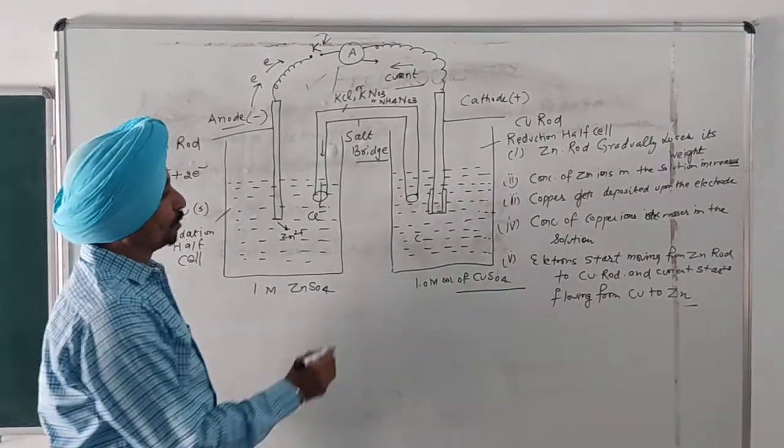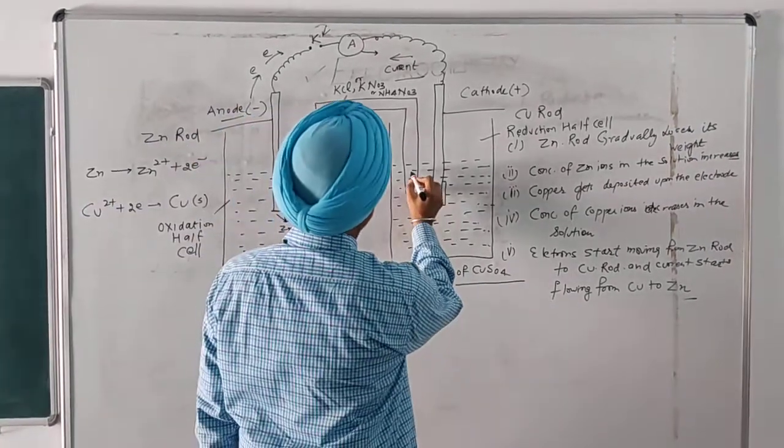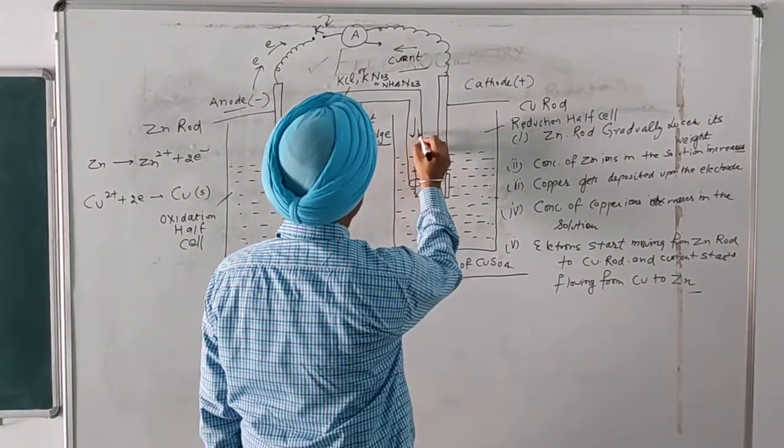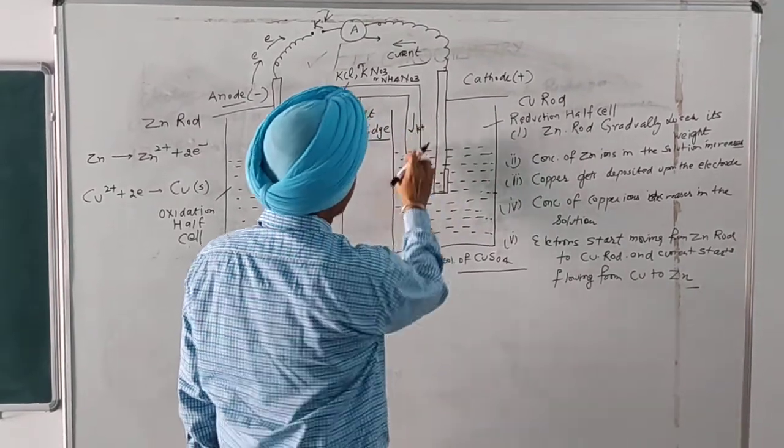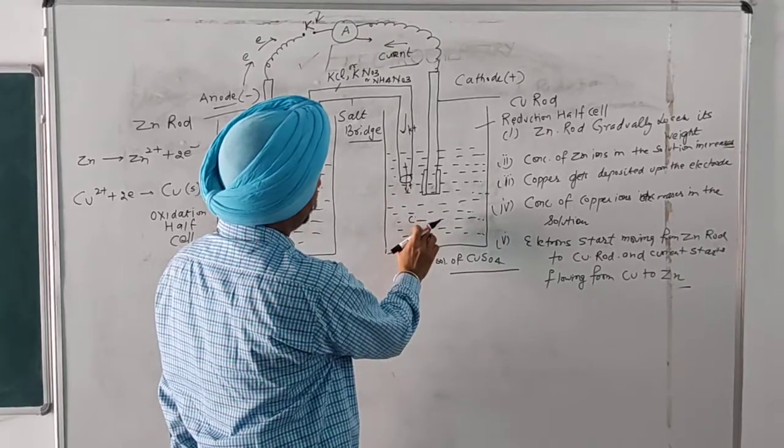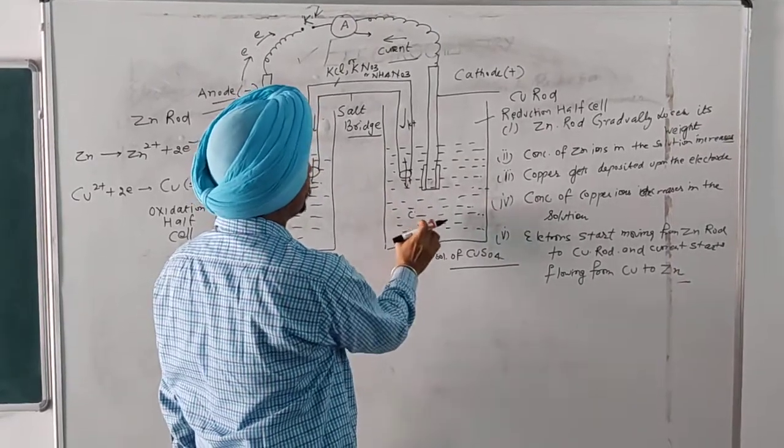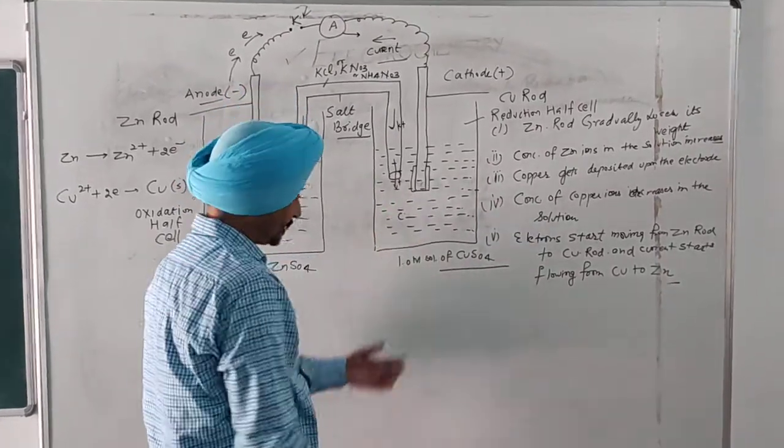Similarly, to neutralize the negative charges, a sufficient amount of potassium ions comes into the copper sulfate solution so as to neutralize the excess of sulfate ions.